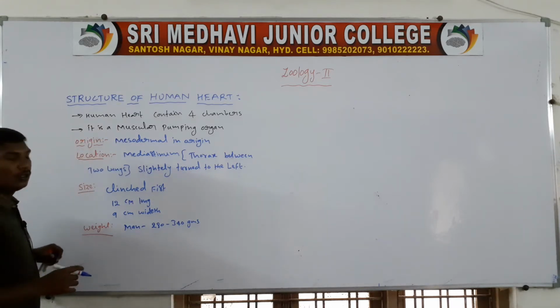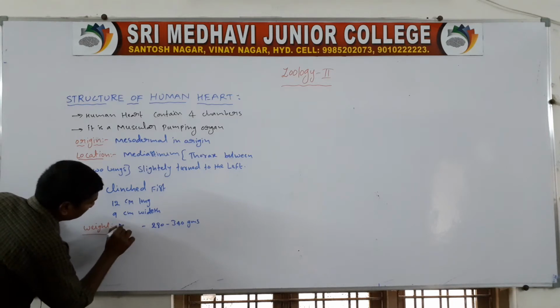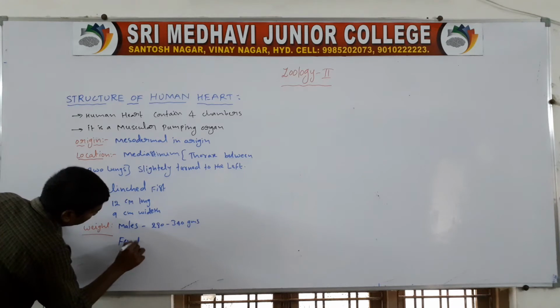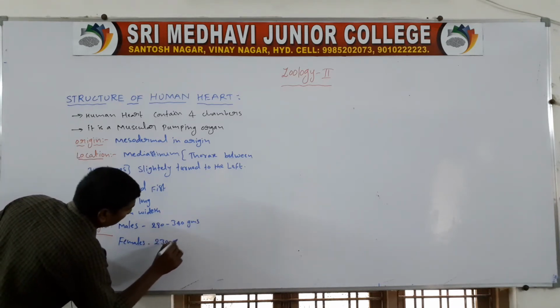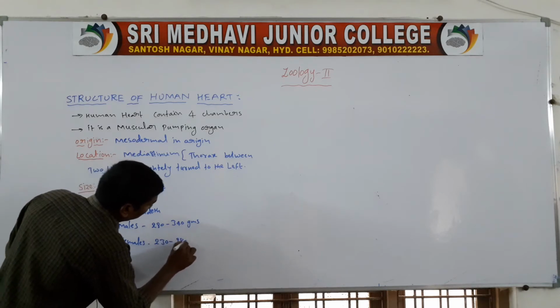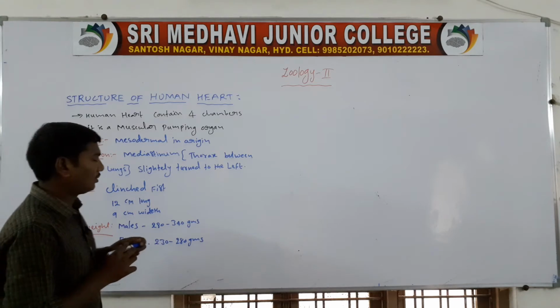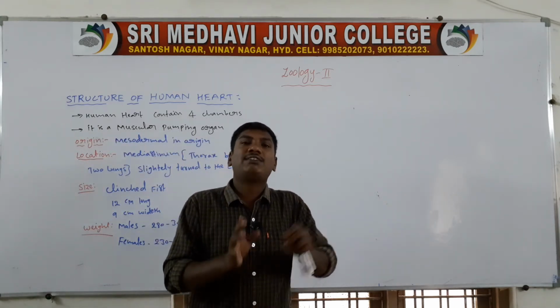In females, it is 230 to 280 grams. So the heart weight differs between males and females.